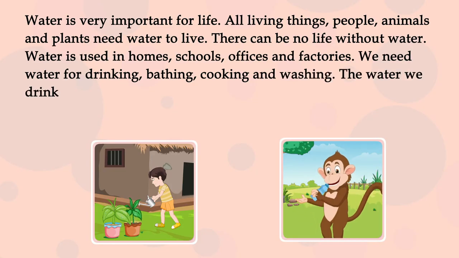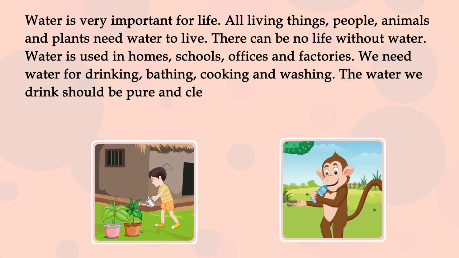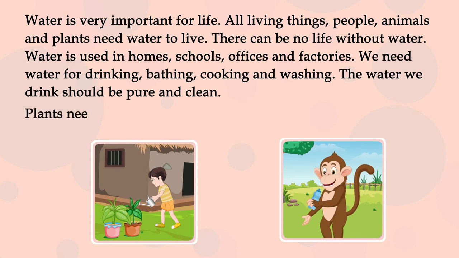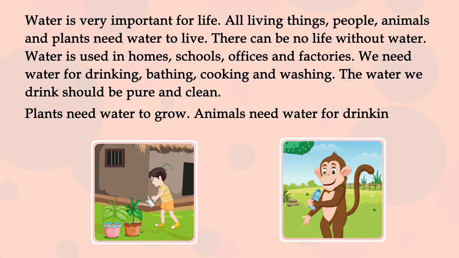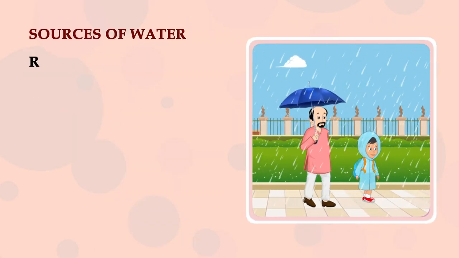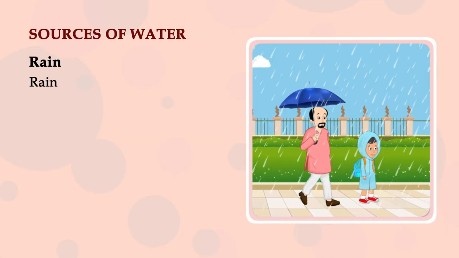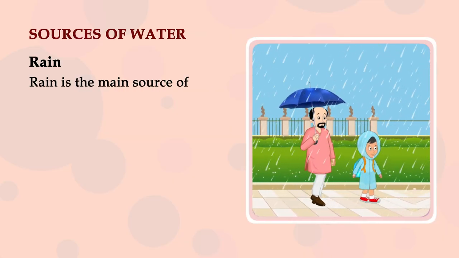The water we drink should be pure and clean. Plants need water to grow. Animals need water for drinking and bathing. Sources of water. Rain. Rain is the main source of water.